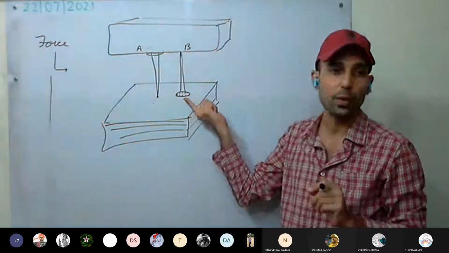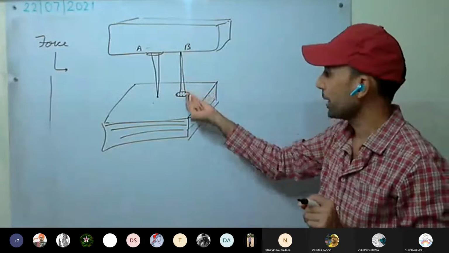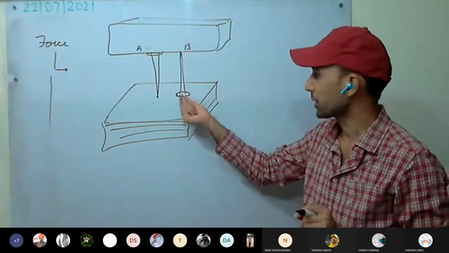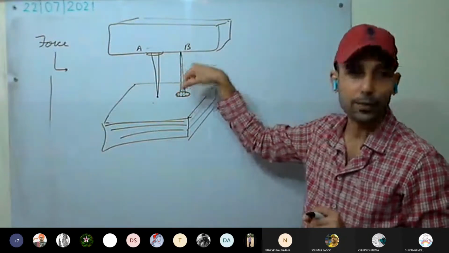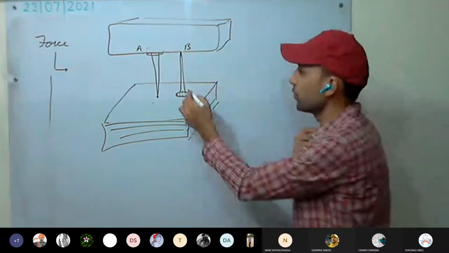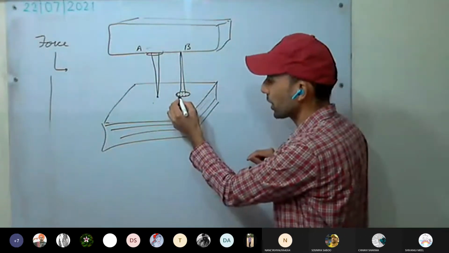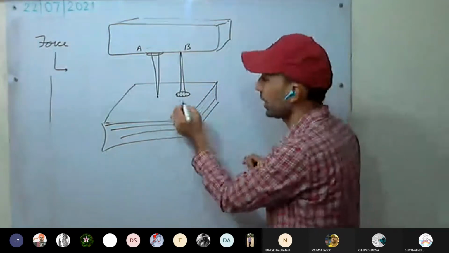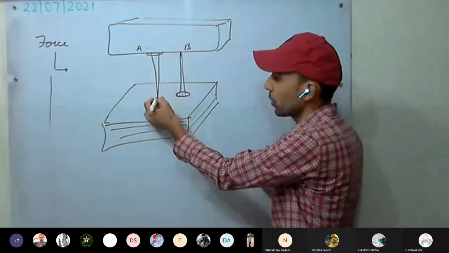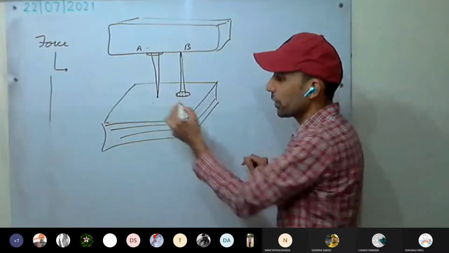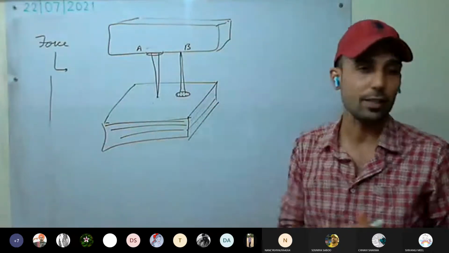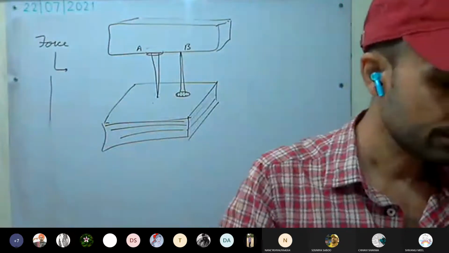Whereas in the case of nail B, the force applied gets distributed over a large area. As it gets distributed over a large area, what happens? The effect of force per unit area, that is at each spot, is less, or we can say the force available at each small point will be less as compared to this, therefore it gets very little inserted into the paper, whereas A gets more inserted, more effect, because force was concentrated on a very small area, more force was available on a very small area, therefore it gets inserted into the pile of papers more. Have you understood?